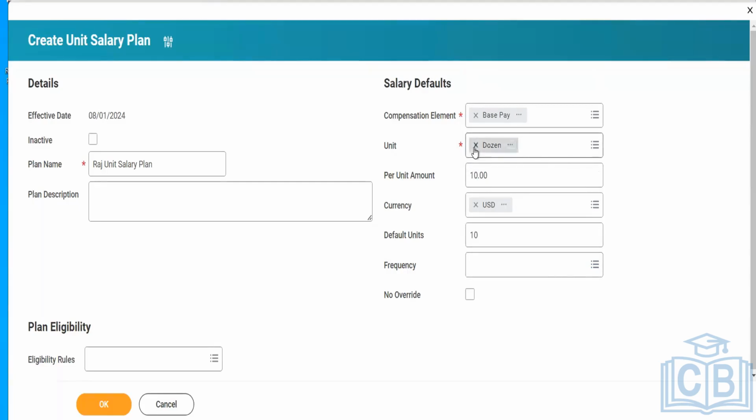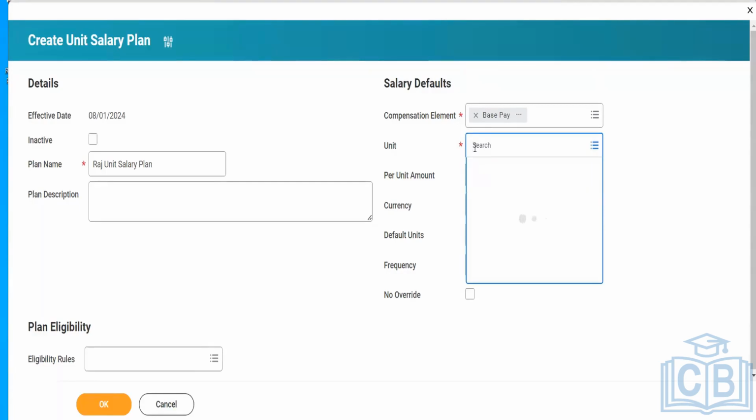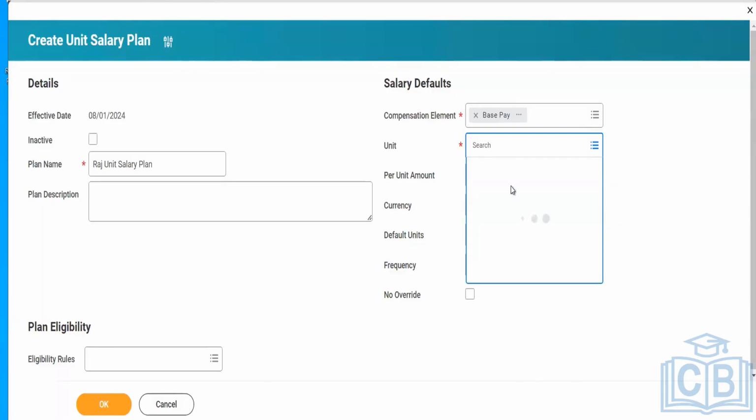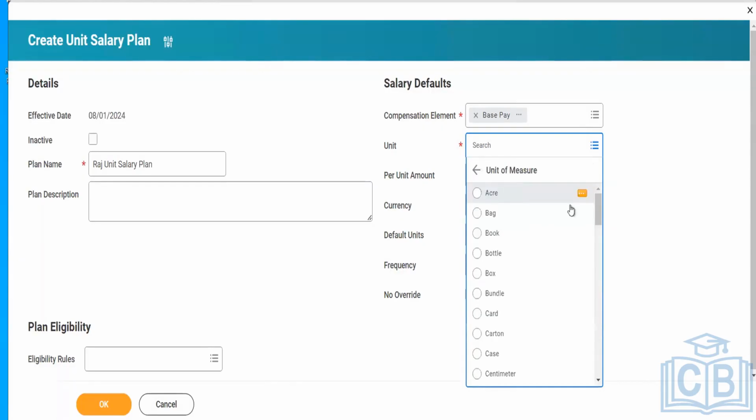Let's take an example. I'm considering this for a salesperson. For a salesperson, I can select some other unit, depending upon the number of books that they sell. If there is anything related to that, they can choose it. But there is another option: do we have something called target?